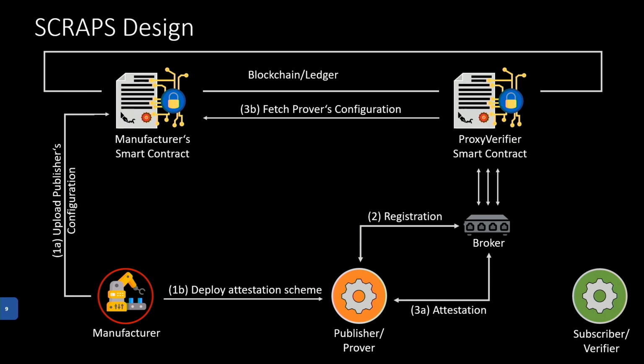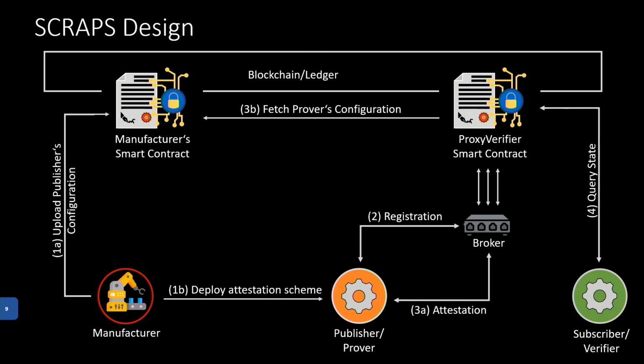Now we have the benefit that every verifier can simply query the blockchain or the smart contract and request the results of our attestation evidence, with no need to contact the prover device or even attest it anymore.